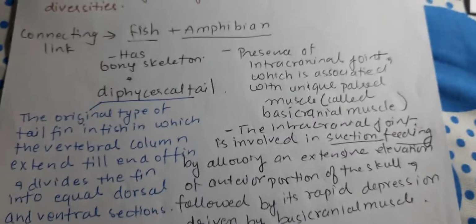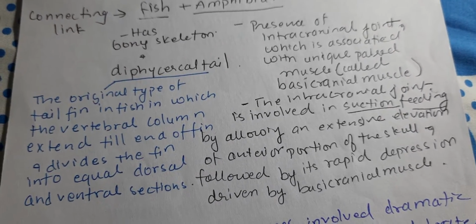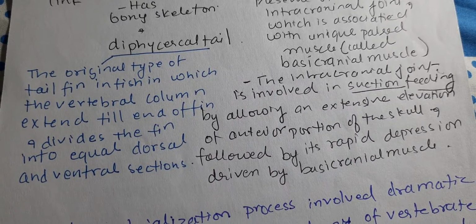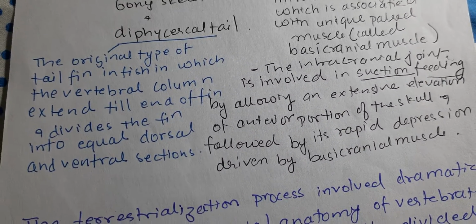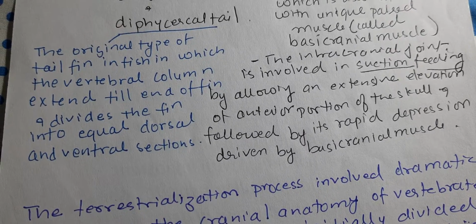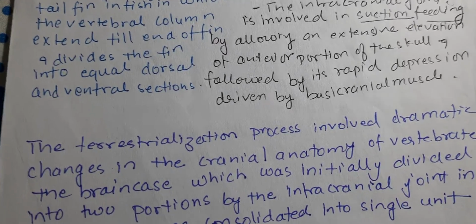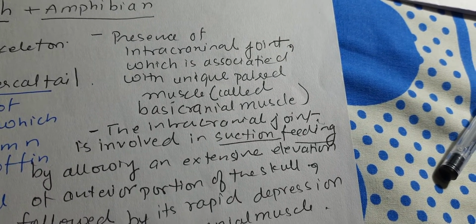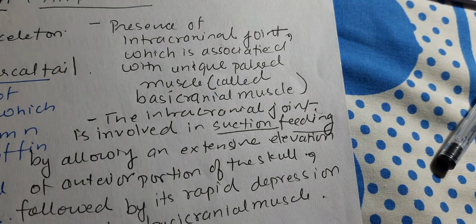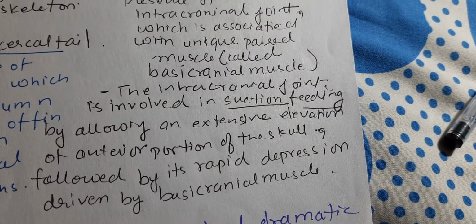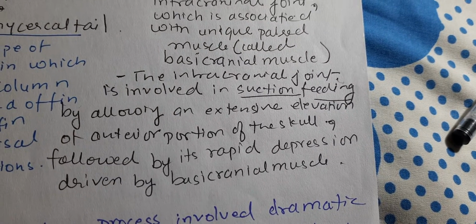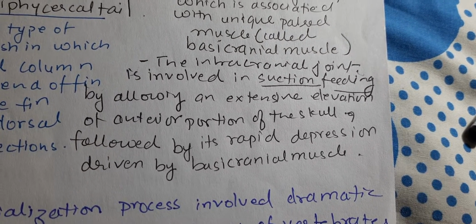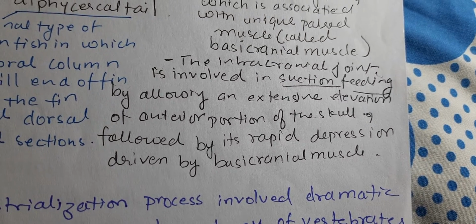Let's see what characters resemble the fish. It has a bony skeleton and a diphycercal tail, the original type of tail fin in fish, in which the vertebral column extends to the end of the fin and divides the fin into two equal dorsal and ventral sections. Compared with the amphibian, there is presence of an intracranial joint, which is associated with unique paired muscles called basicranial muscles, and the intracranial joint is involved in suction feeding by allowing an extensive elevation of the anterior portion of the skull, followed by rapid depression driven by the basicranial muscle.